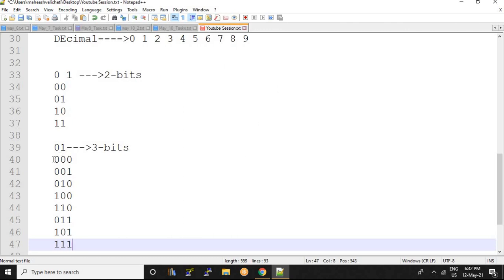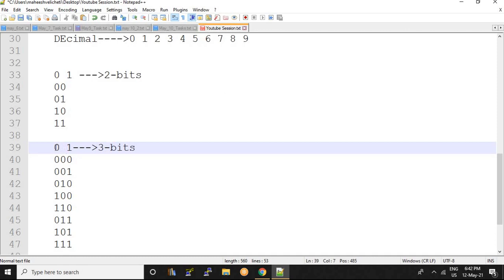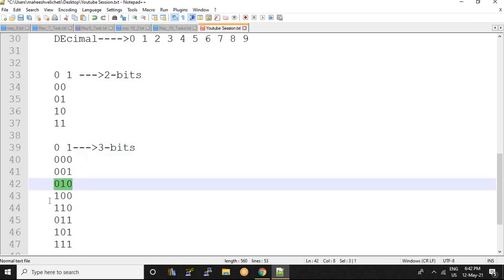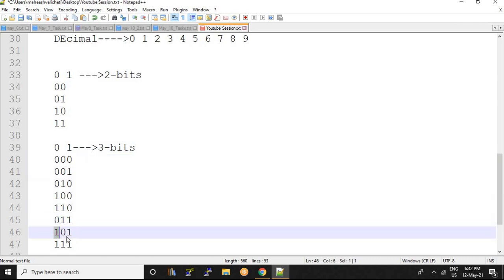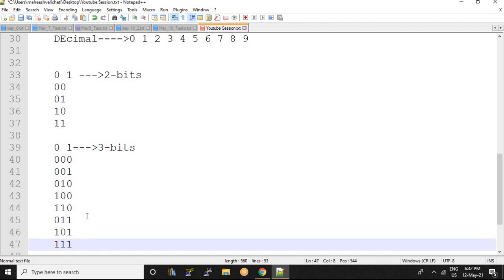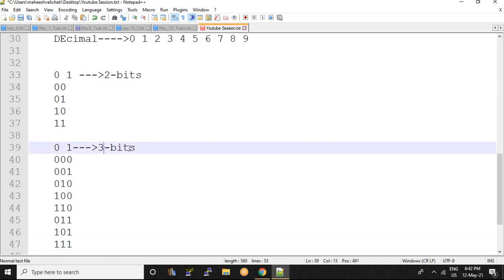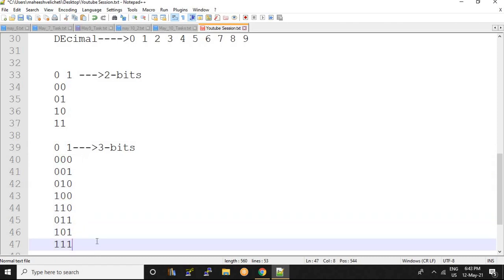So there is a possibility of forming 8 numbers using 0 and 1 as 3 bits. 1, 2, 3, 4, 5, 6, 7 and 8. So by using 0 and 1, 8 three-bit numbers I can generate.